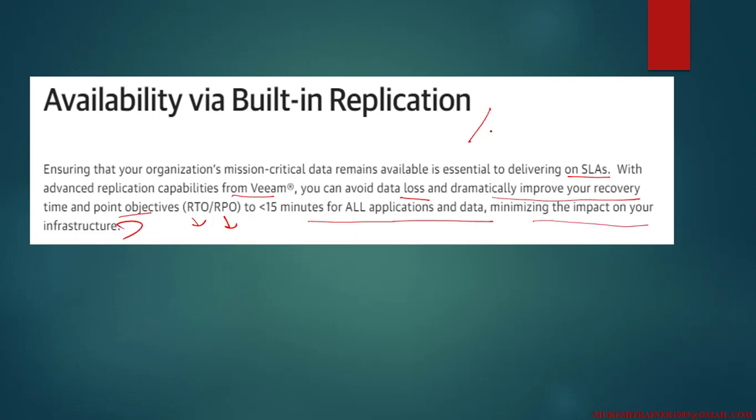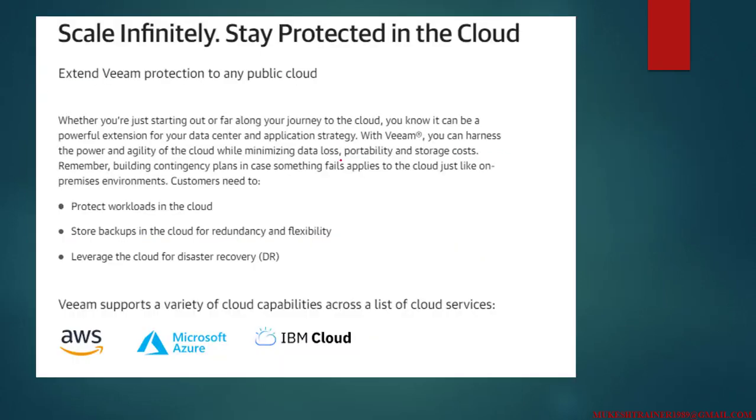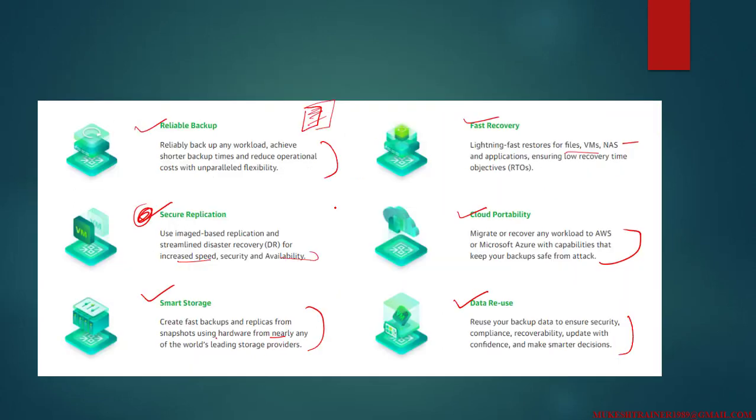infrastructures. If anything goes down, definitely there is an impact on the infrastructure. It depends how big your organization is and how much it costs you, but you can minimize it by using Veeam. Next is scale infinitely, stay protected in the cloud.